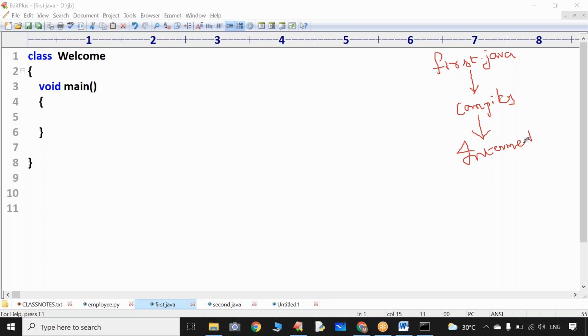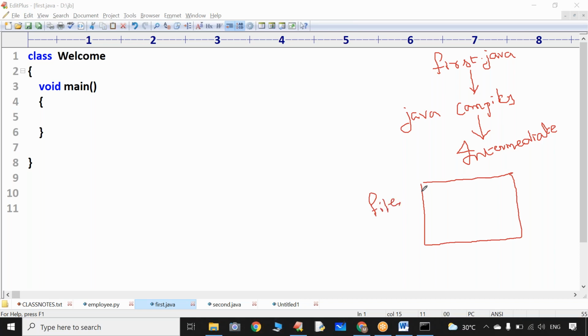What is the intermediate code? This intermediate code is neither human understandable nor computer understandable. It is not understandable to me and it is not understandable to your computer also. The Java compiler converts your total program, which you developed in English-like statements, into some kind of intermediate code. That code will be saved in some other file.